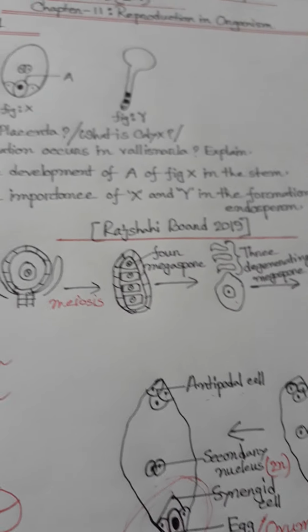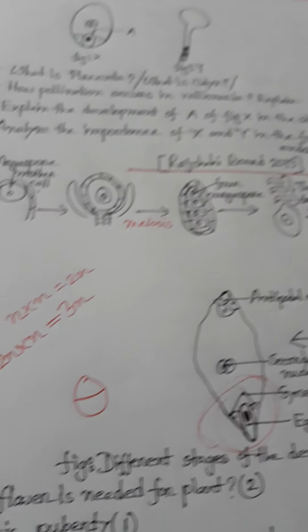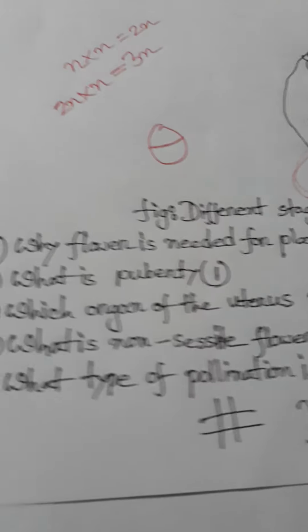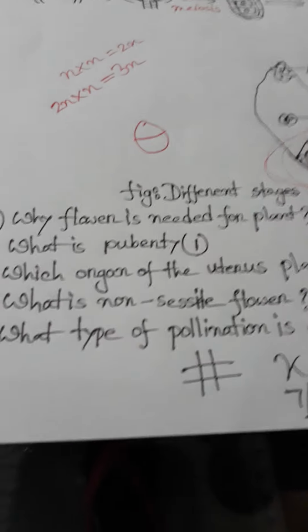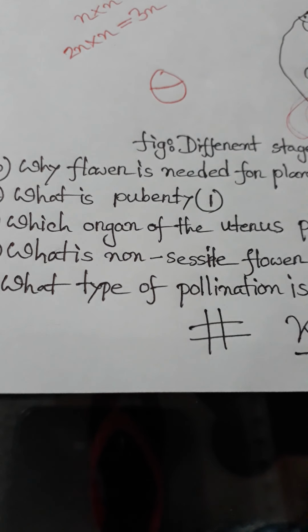Dear students, this question is from Rajshahi Board 19. This creative question is very important for you. Then some important questions A and B. First one, what is calyx? I already know.